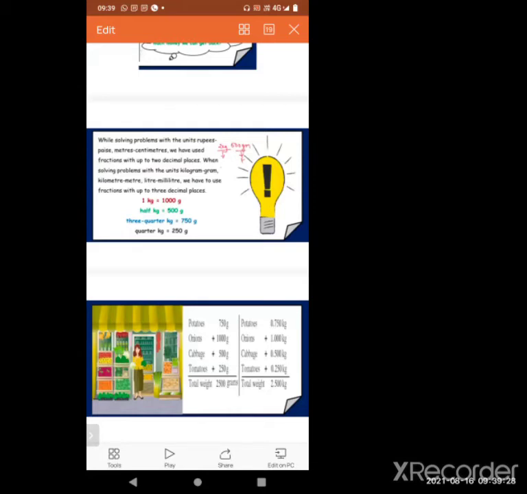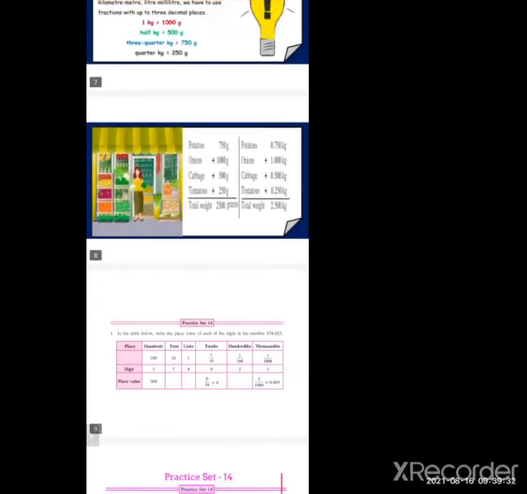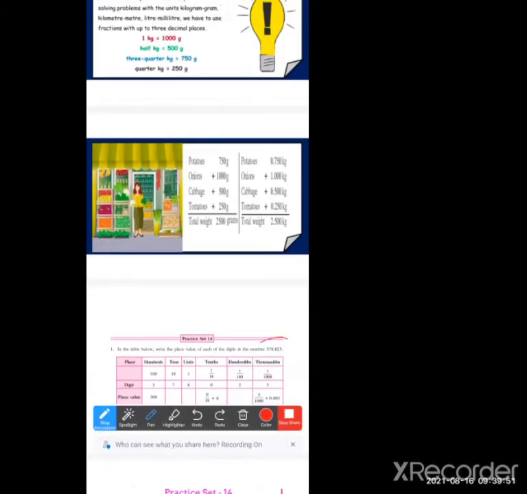Okay, now let's see the problem set. Problem set 14. See in your textbook. In the table below, write the place value of each digit in the number. When we get the whole number, we will get this number.